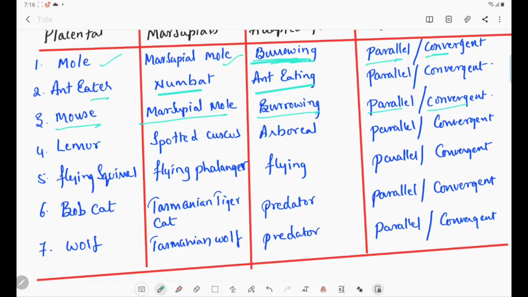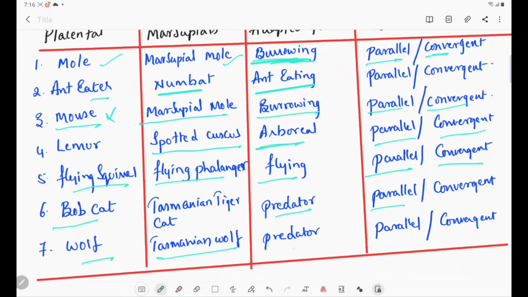Near this marsupial mole, near that one. Okay. Yeah, both are the same only. Lemur, lemur or spotted cuscus, arboreal. That means they live on the trees. Parallel or convergent evolution. Flying squirrel, flying phalanger. Flying. Parallel or convergent evolution. Bobcat and Tasmanian tiger cat, predators. So they are parallel or convergent. Wolf and Tasmanian wolf are predators and parallel and convergent evolution.